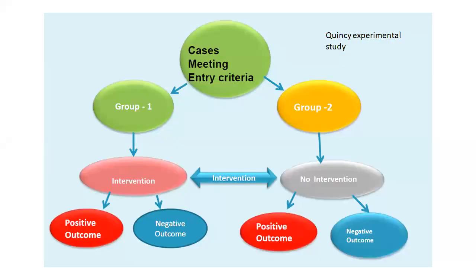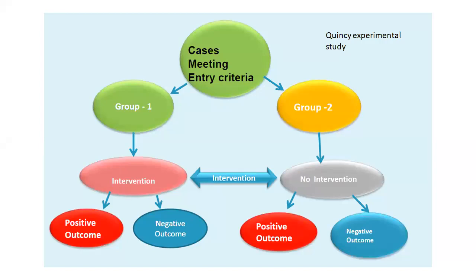Okay, you must have heard some names such as quasi-experimental studies. Here you assess the cases, whether they meet your inclusion and exclusion criteria. You divide the patients into group 1 and group 2. According to severity also you can divide the patients, for example GBS patients having a score less than 3, a score more than 4, like that.